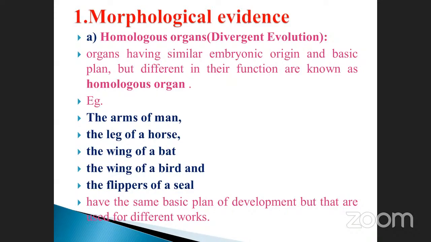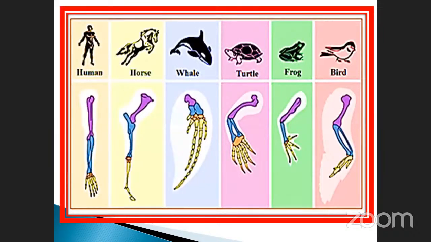Organs having similar origin but different function. That is very, very important. At the same time, the opposite is different origin but same function. You note it down. This is very, very important. See the human: the arms are used for what purpose?